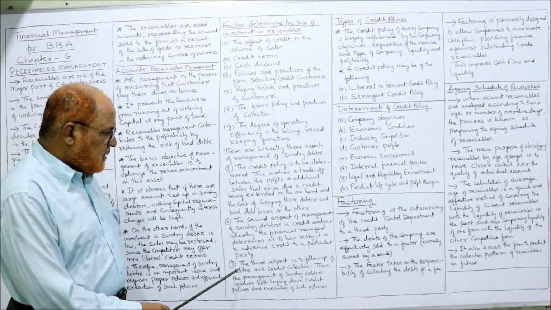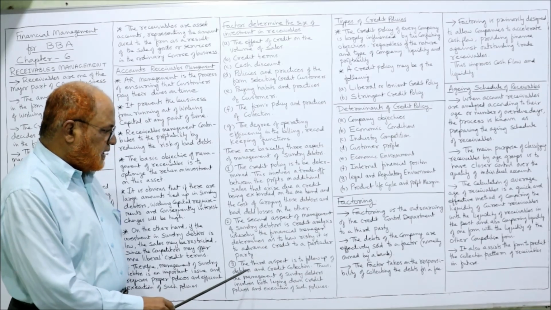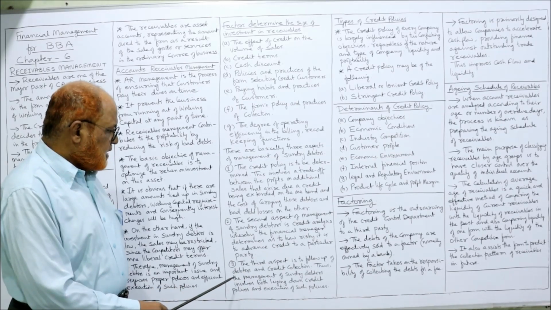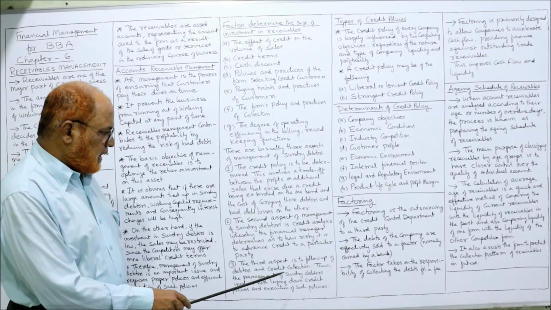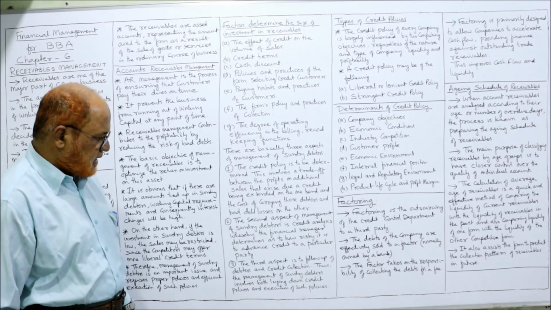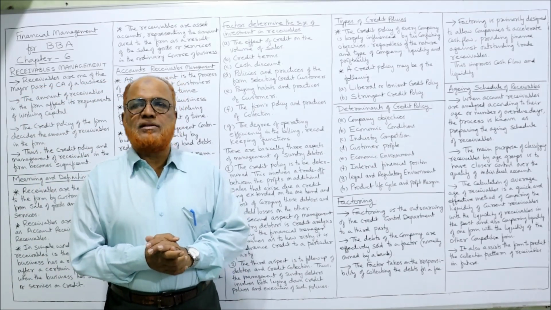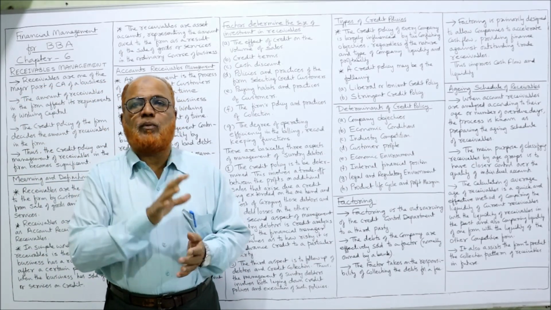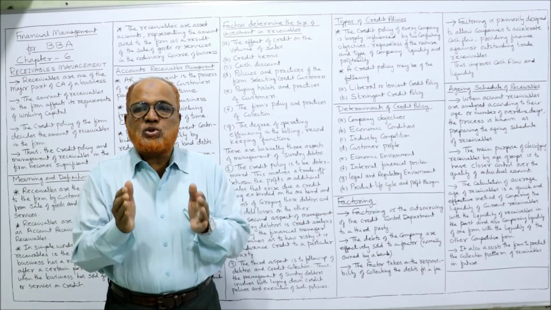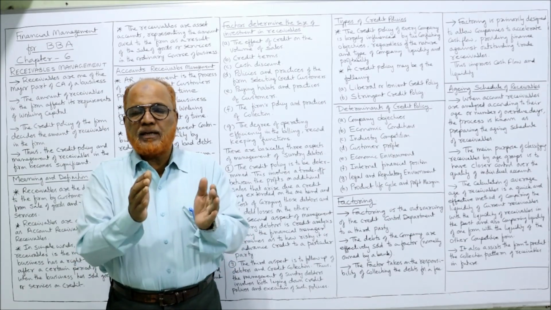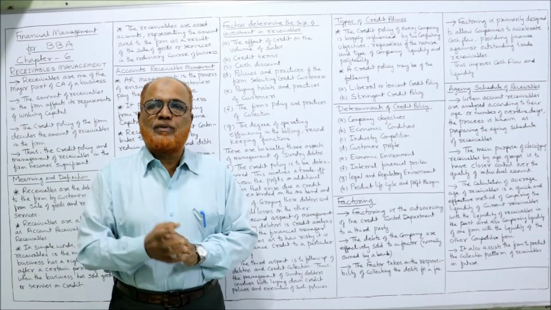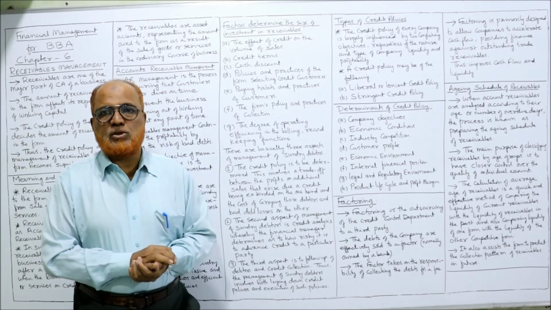Next, the third aspect is to follow up the debtors and credit collection. Thus, the management of sundry debtors involves both laying down credit policies and execution of such policies. Not only do we have to lay down the policy, but also execute that policy. Collection procedure should be good. A separate department should be kept for collecting the money from the receivables.